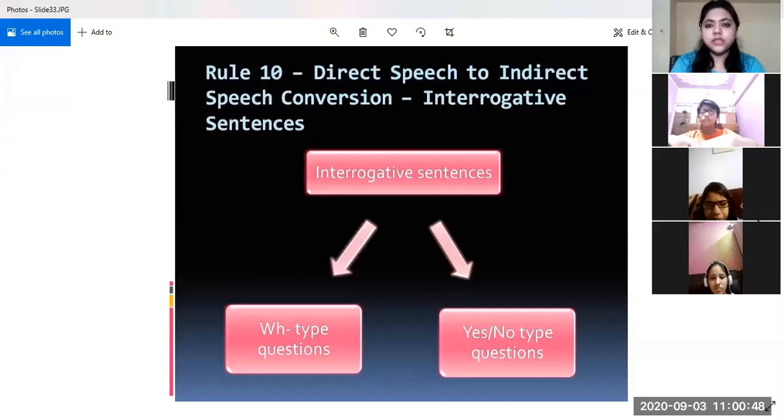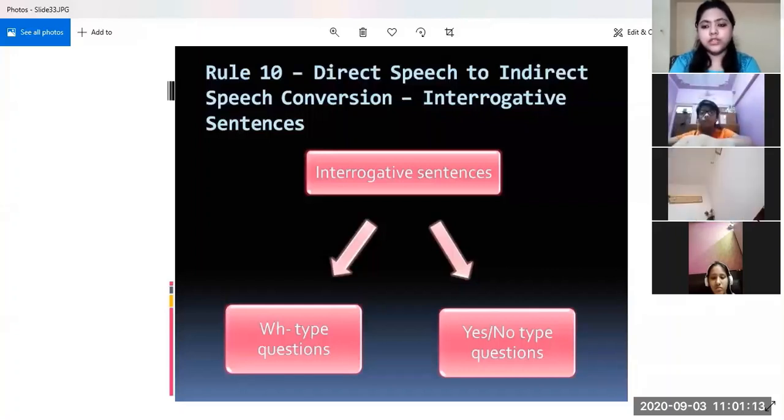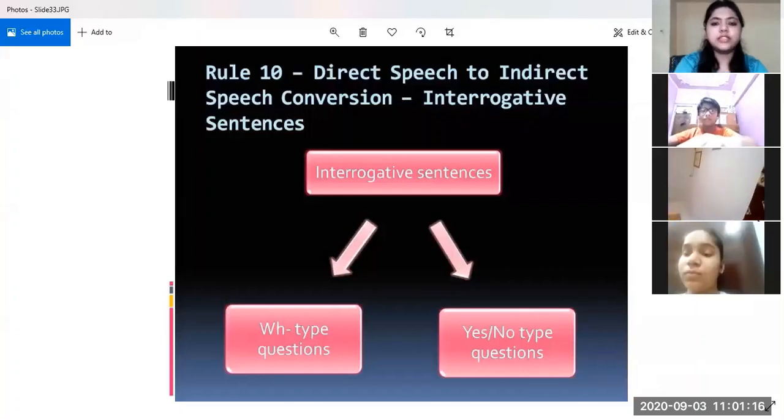Now, let us come to rule number 10, that is conversion of interrogative sentences from direct speech to indirect speech. Now, before starting with the conversion, I would like to draw your attention towards the two types of interrogative sentences. One is WH type of questions and another is yes or no type of questions. WH types of question means which have a proper answer, like what is your name, how old are you, where are you going. These are WH types of questions.